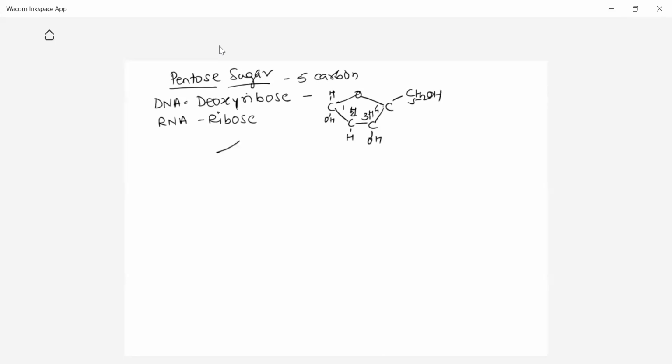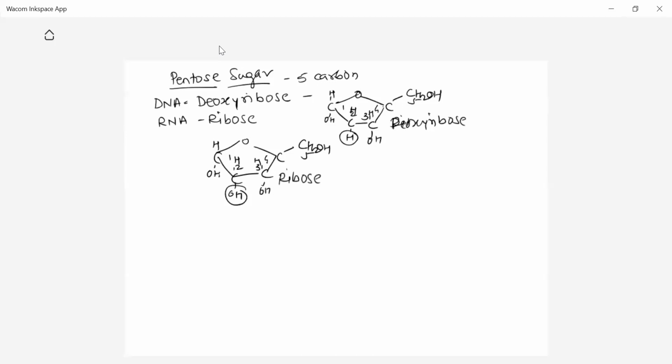Now let us draw the structure of ribose. Again, ribose is a pentose sugar: carbon, carbon, carbon, carbon, and the fifth carbon is outside the ring. 1, 2, 3, 4, and fifth. Here each carbon carries CHOH like this, CHOH, CHOH, and CH2OH. Now, what is the difference between these two structures? The difference is present at this second carbon atom. Here, in the DNA, this is the deoxyribose sugar present, and this one is the ribose sugar.